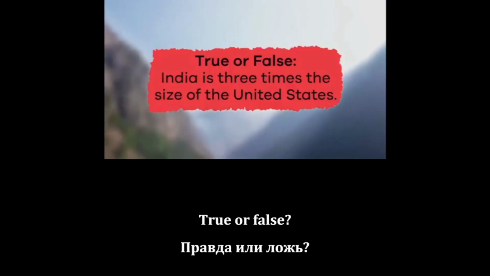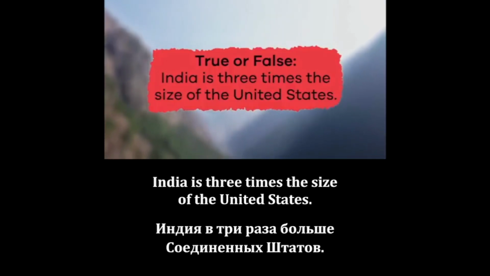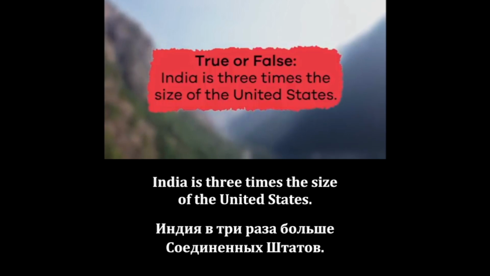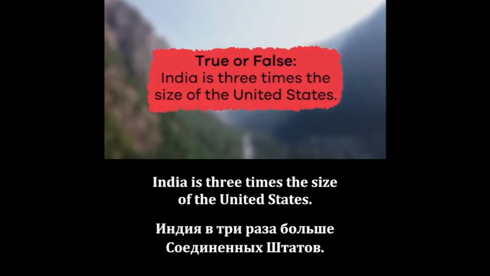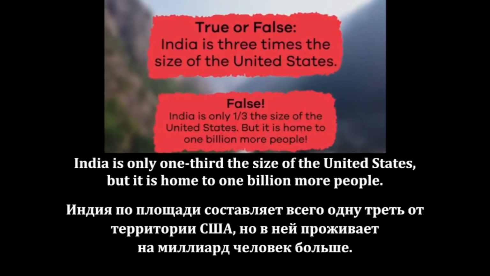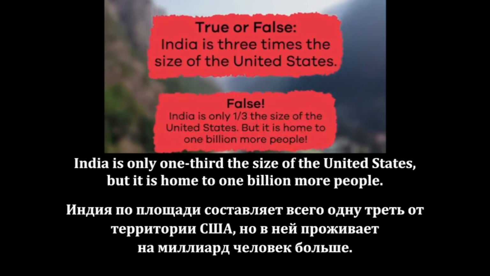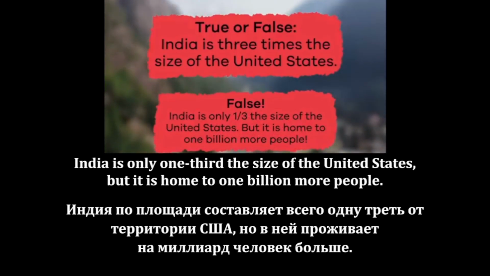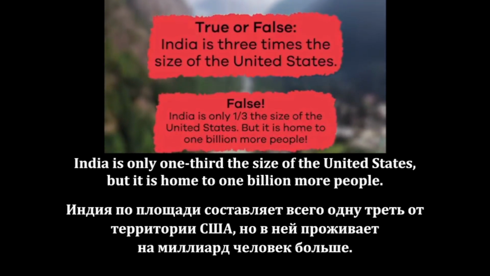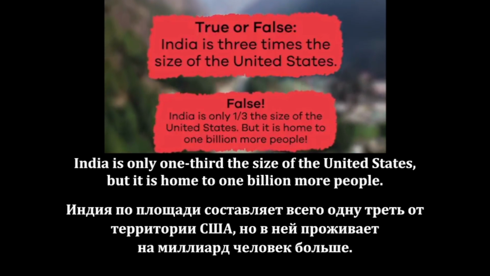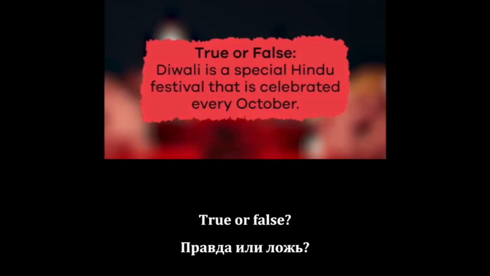True or false? India is 3 times the size of the United States. False. India is only 1/3 the size of the United States, but it is home to 1 billion more people. True or false?